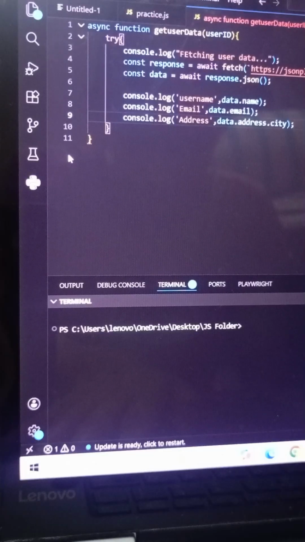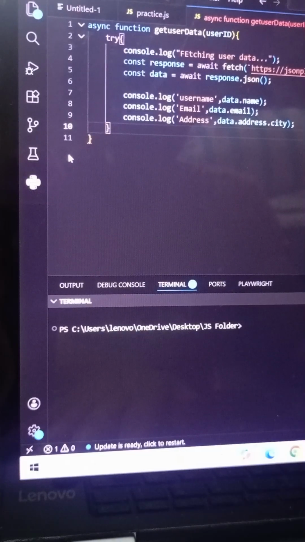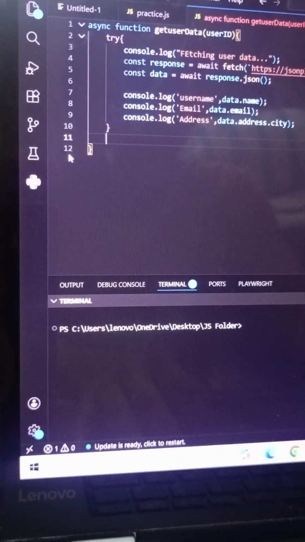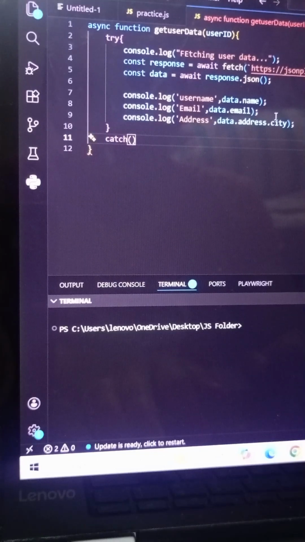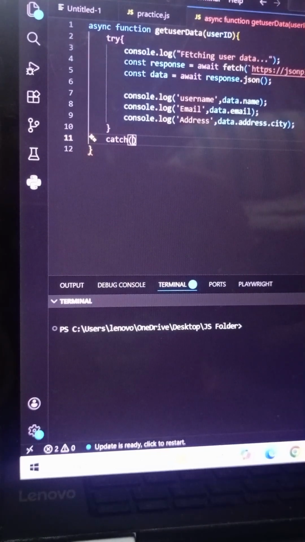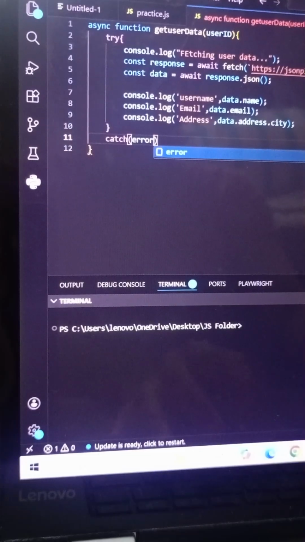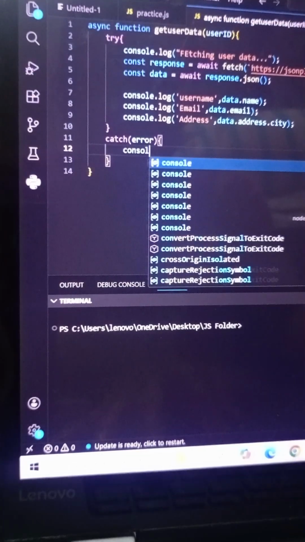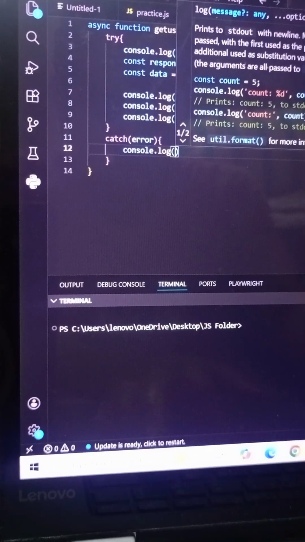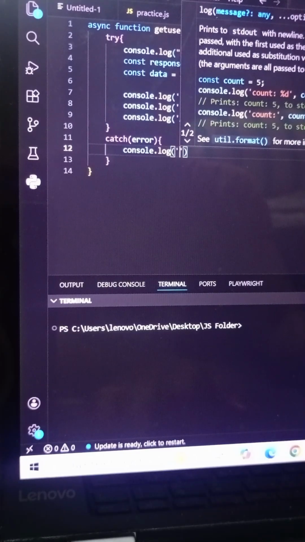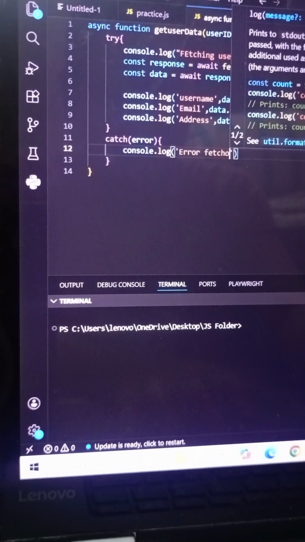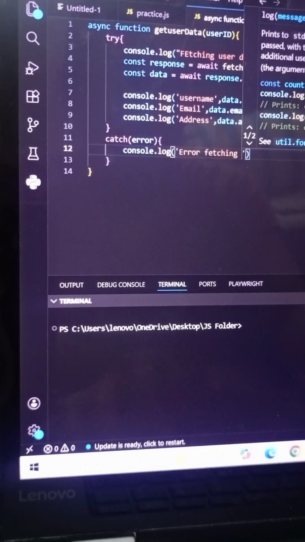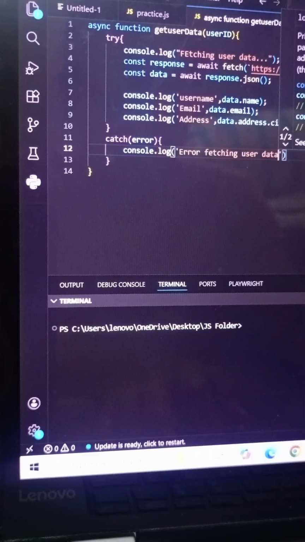Now this is for the try. Now I'm going to simply use the catch. If the API did not respond, right, if the API did not fetch this one, then please catch the error and print, let's say, error fetching user data.